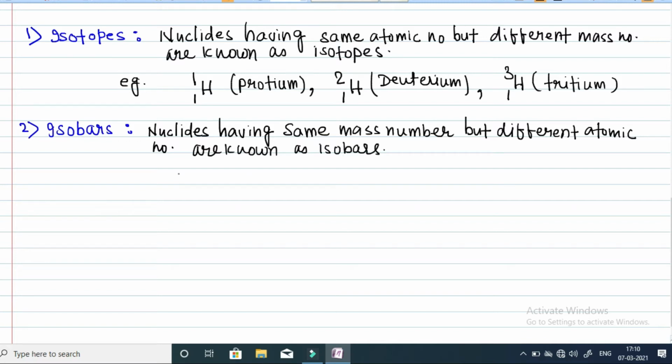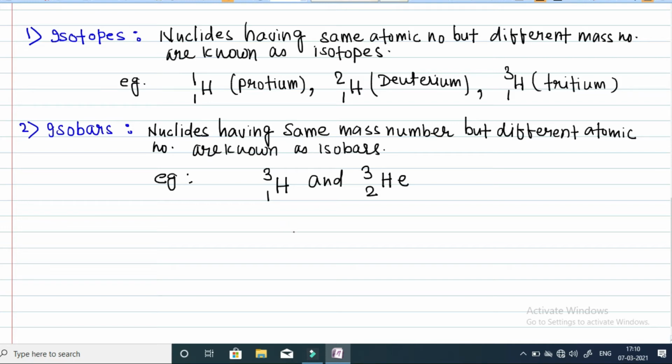So for example, the isobars are this hydrogen nucleus 1H3, that is tritium, and this helium nucleus 2He3. You can see their atomic numbers, 1 and 2, are different, and the mass numbers, 3 and 3, are the same.